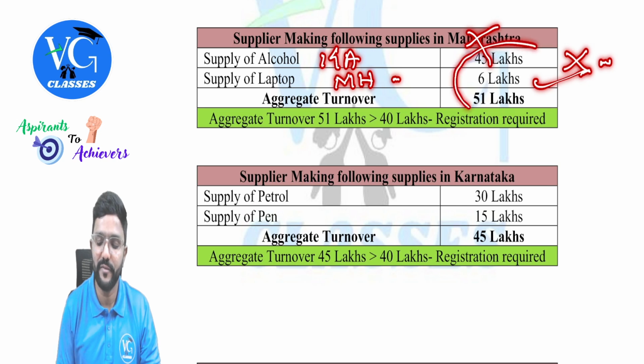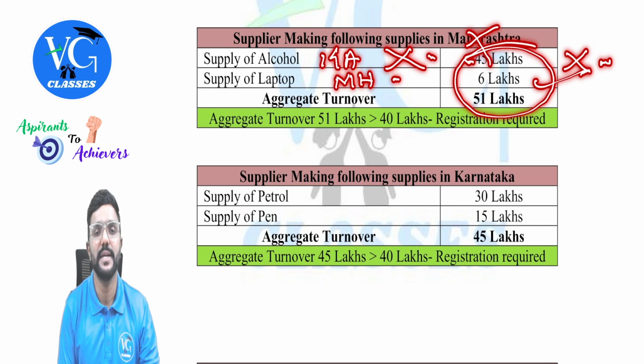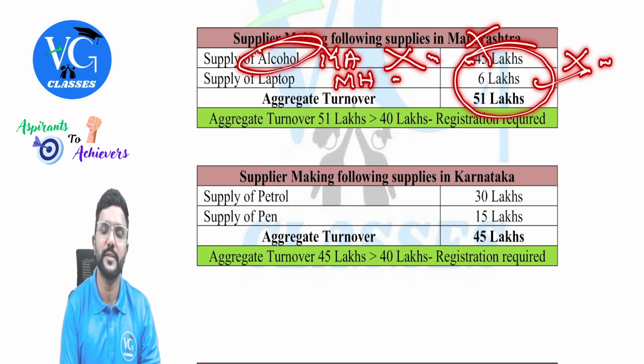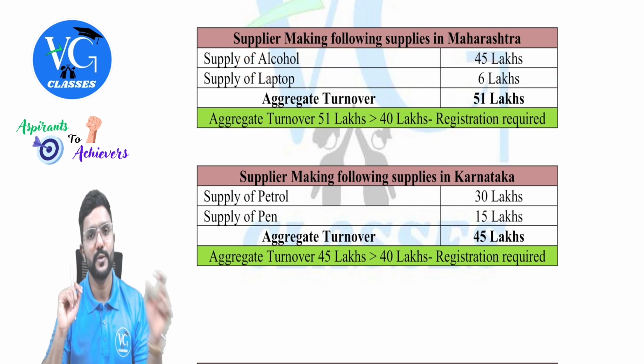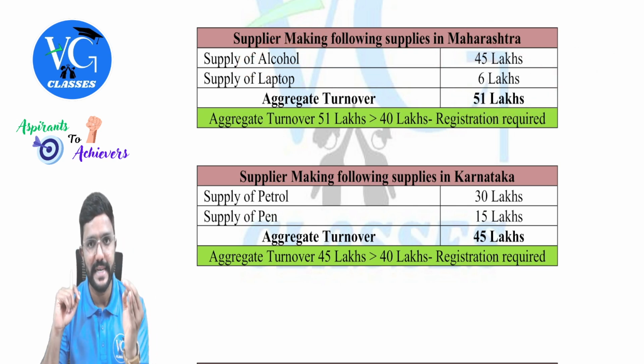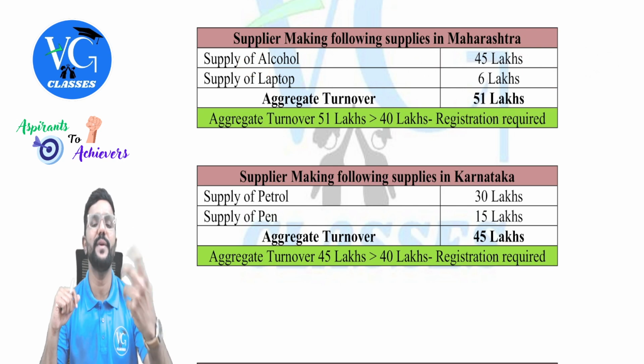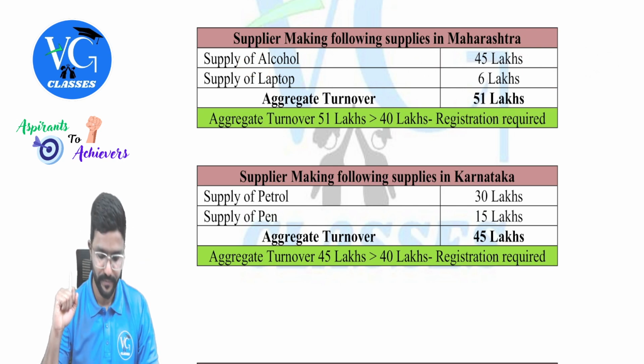In my aggregate turnover, we should include it. But while taking registration, should I take both in Karnataka as well as Maharashtra? No, guys. No need to take registration in Karnataka because I am making only the supply of goods which is outside the GST. Even if instead of alcohol it is petrol, same story. So I need to take registration only in the states where I am making taxable outward supply, guys.